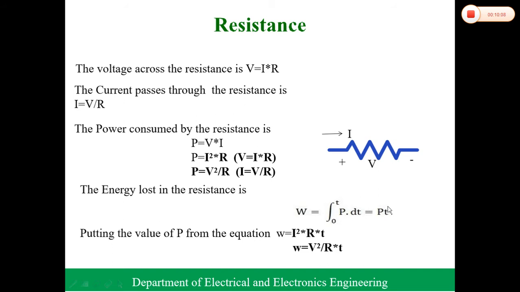I have not mentioned it here, but we can write W equal to V into I into T also, right? So here I mentioned the basic definitions. Actually, in the previous video I told that voltage, current, power and energy are the main definitions. Here I also mentioned that in the case of resistance, the voltage V equals IR, the current I equals V by R, power P equals VI, I square R, V square by R. The energy also, W equals I square R into T, V square by R into T, right?